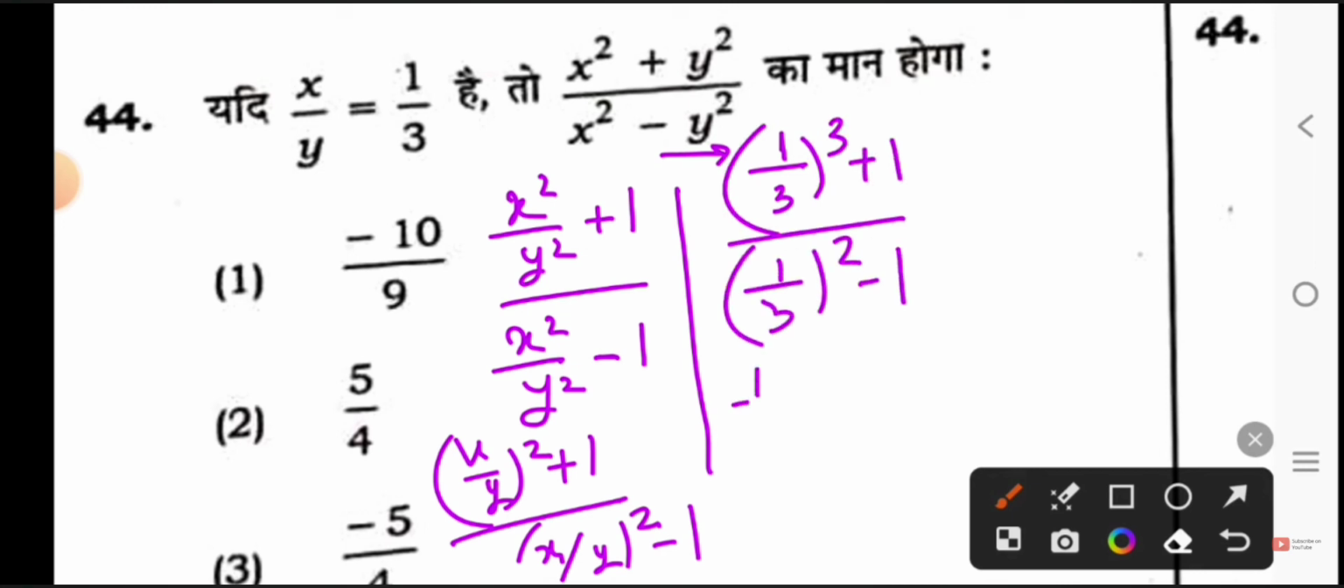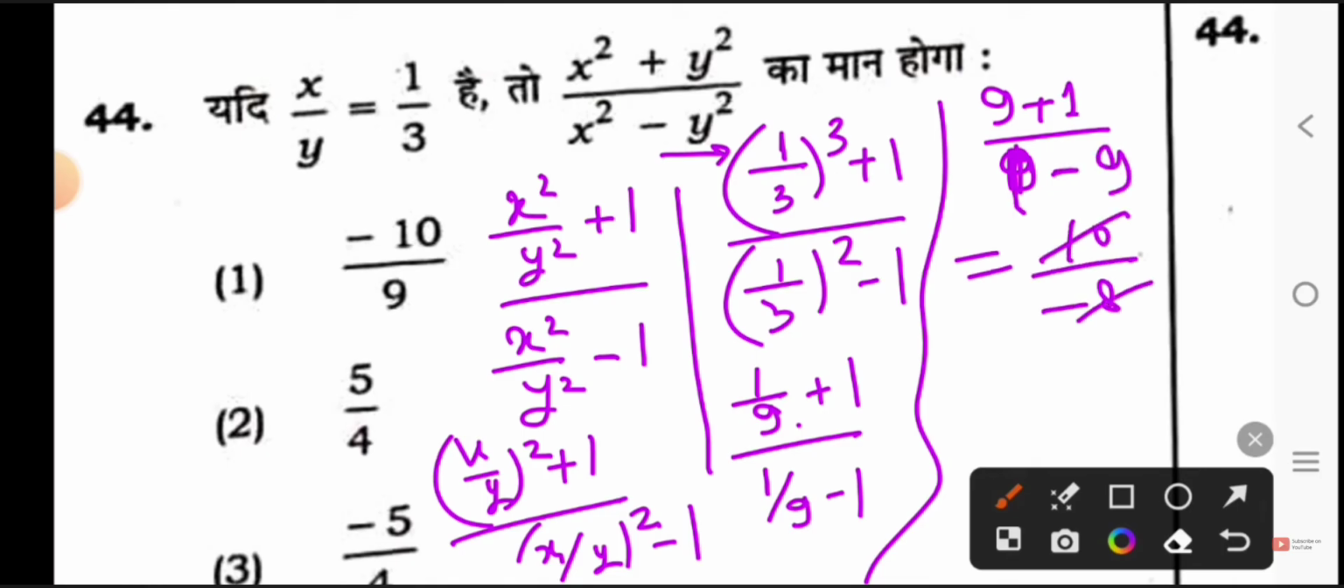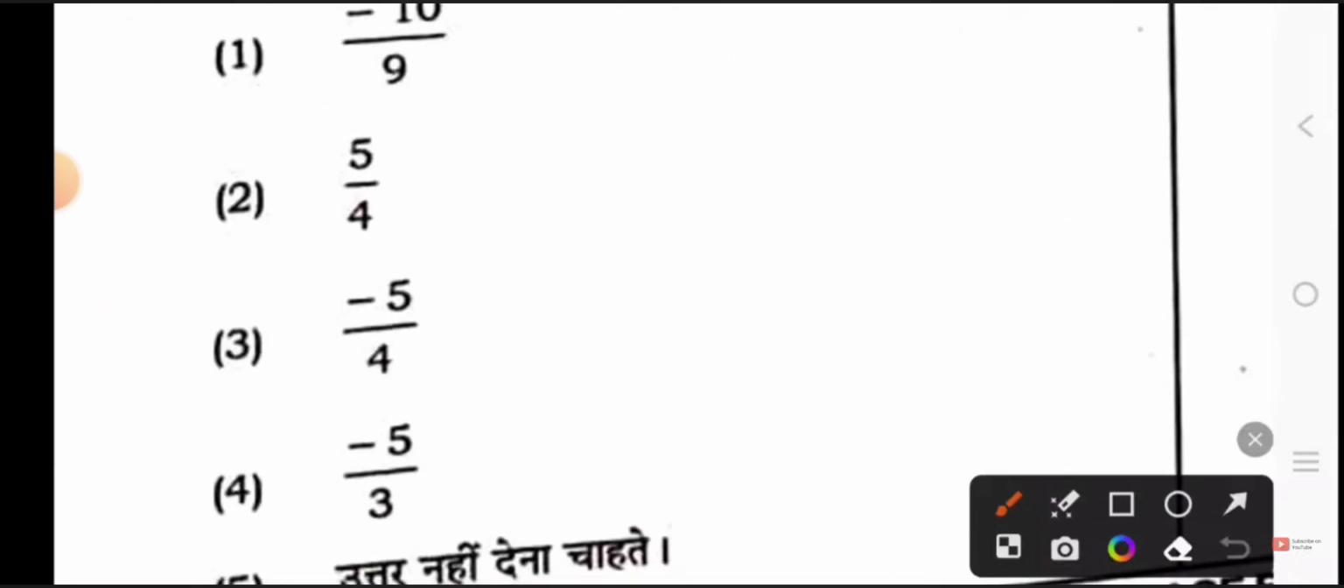So how much will it be? 1 divided by 9 plus 1 divided by 1 divided by 9 minus 1. If we take the LCM, 9 will be at the top, 9 below also. The LCM will be 9 above also, so 9 will be at the bottom. So the top will be 1 plus 9 over 9, and the bottom will be 1 minus 9 over 9. So this will come 10 divided by minus 8. If we divide it by 2, then 2 fives are 10 and 2 fours are 8. So minus 5 by 4, minus 5 quarters. So option 3 is the right answer.